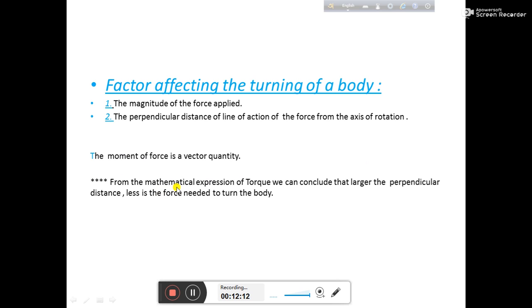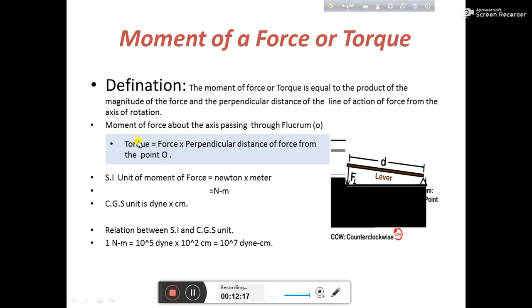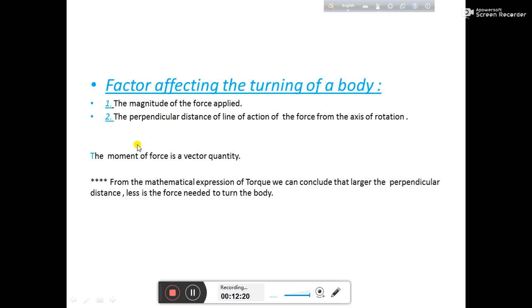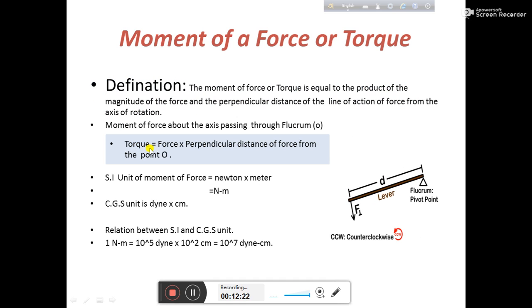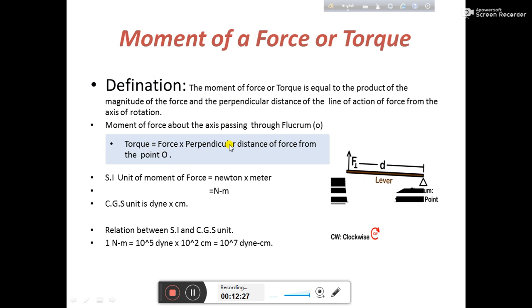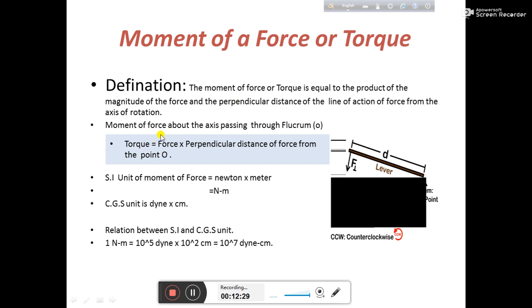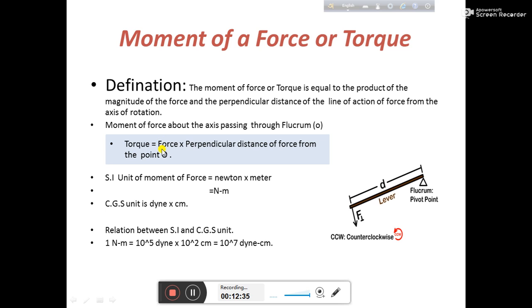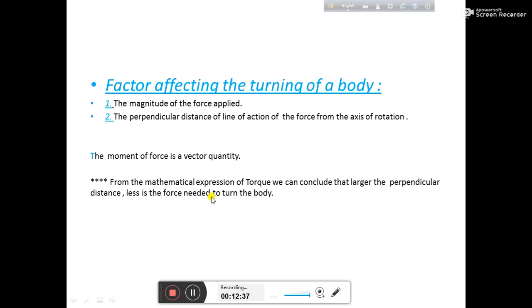From the mathematical expression we know that if the value is fixed, and we increase D, F will decrease. So what is written here? From the mathematical expression of torque, we can conclude that the larger the perpendicular distance, the less the force needed to turn the body.